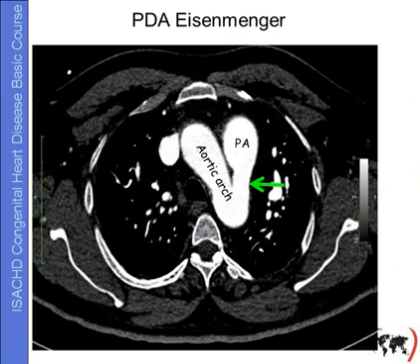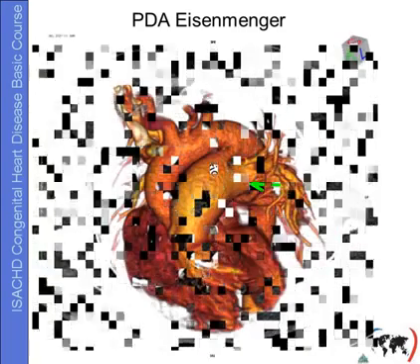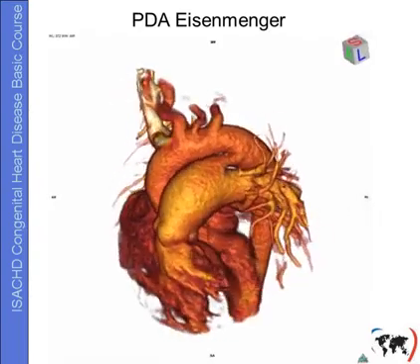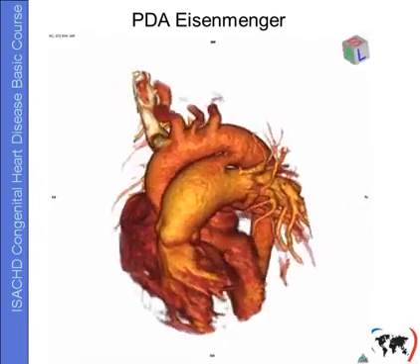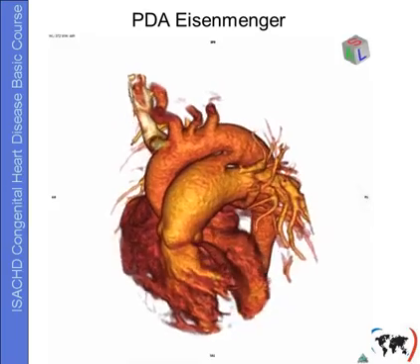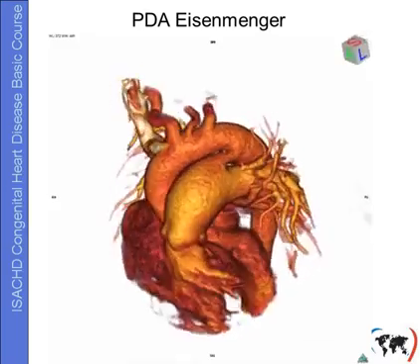This is nicely confirmed in this patient with CT scanning. You see this large duct connecting the aorta and pulmonary artery. Even nicer seen here in this 3D reconstruction. The large duct with Eisenmenger syndrome.